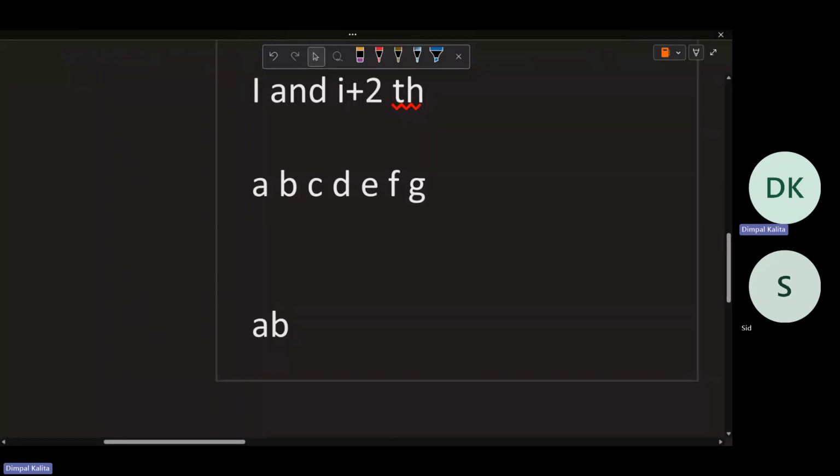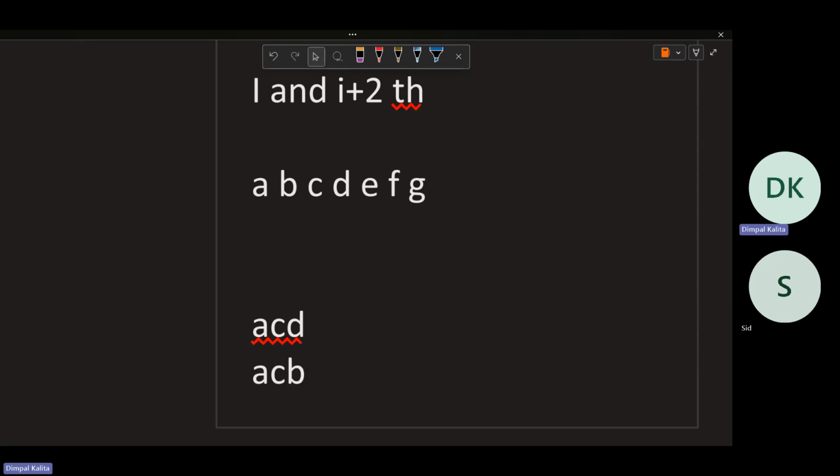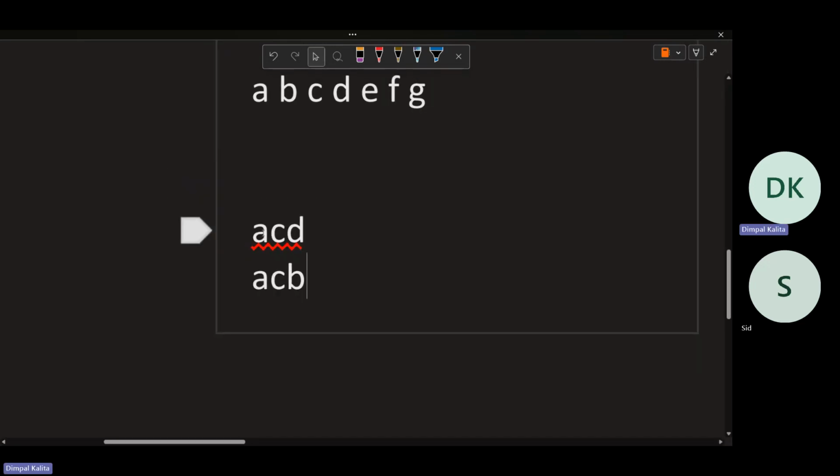Like if I have ACBD and ACBA, these will always be different because there is a different character, or this one will always be different because I cannot bring this C here.